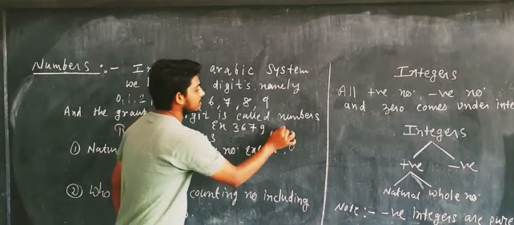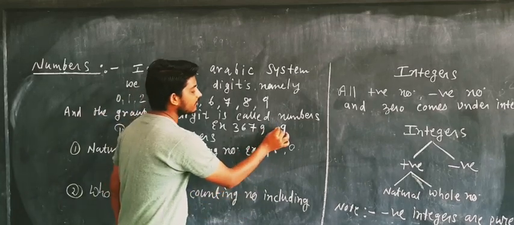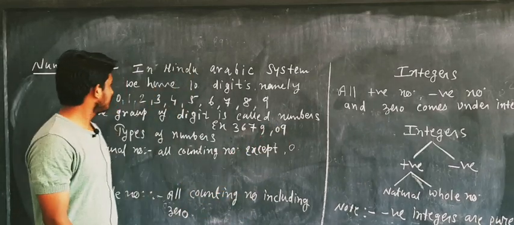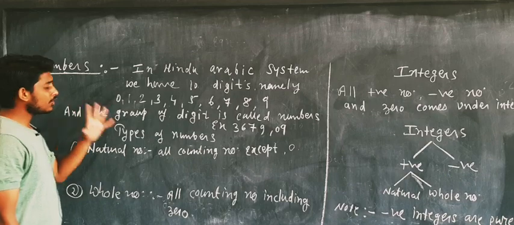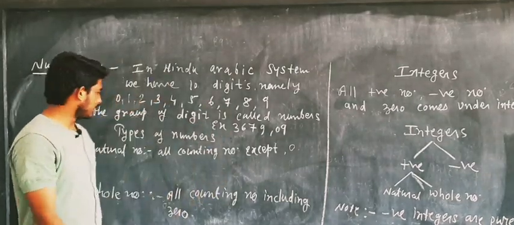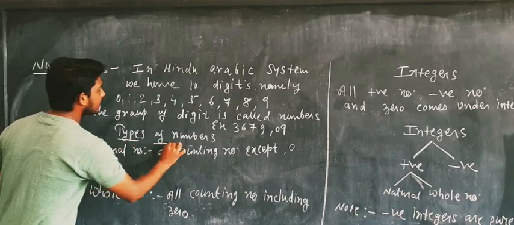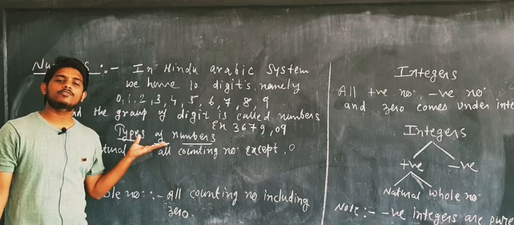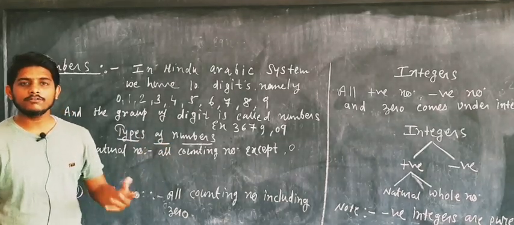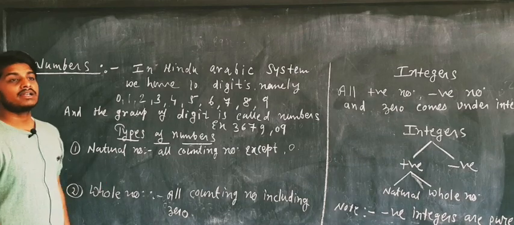Like 9. 9 is also a number. It is a group of digits 0 and 9. Clear to everyone? So what is a number exactly? A group of digits is called a number. After understanding the definition of numbers, we will discuss the types of numbers. The first type of number is natural number.